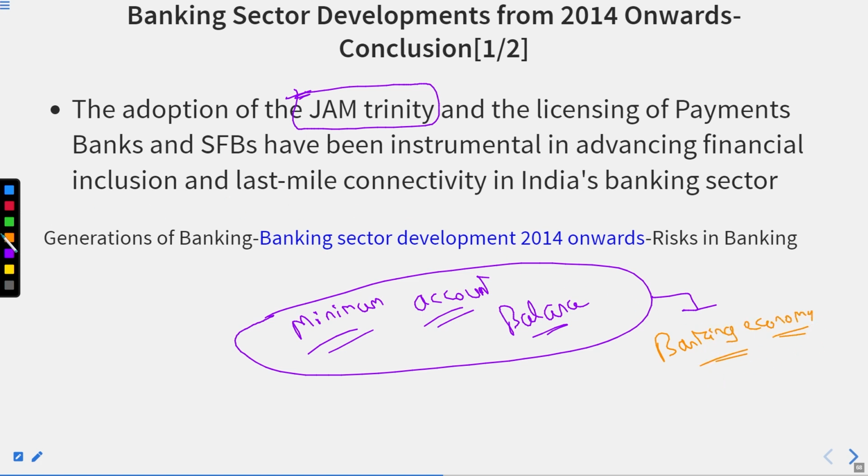Why? Because of the no frills account, or you can also call it a zero balance account. All right, payment banks and the SFBs served the needs of the remote areas and the underserved, or underrated, population segments of the entire population.